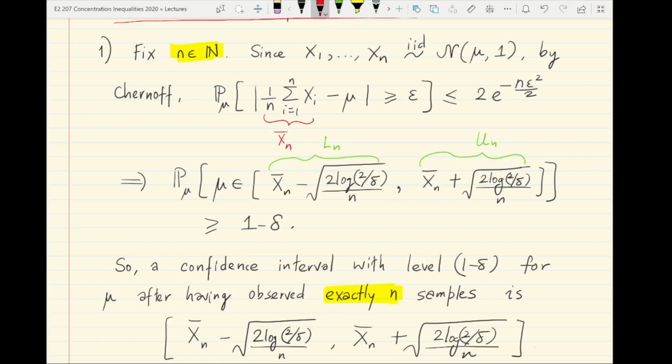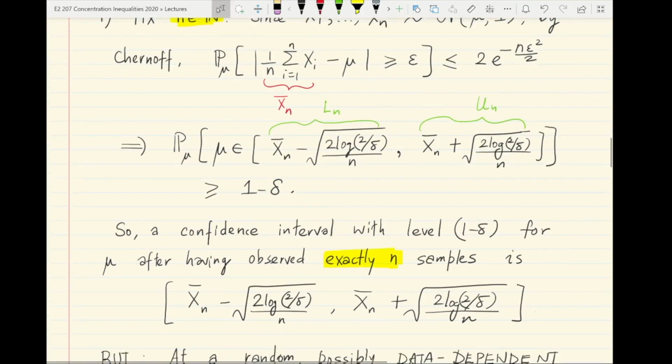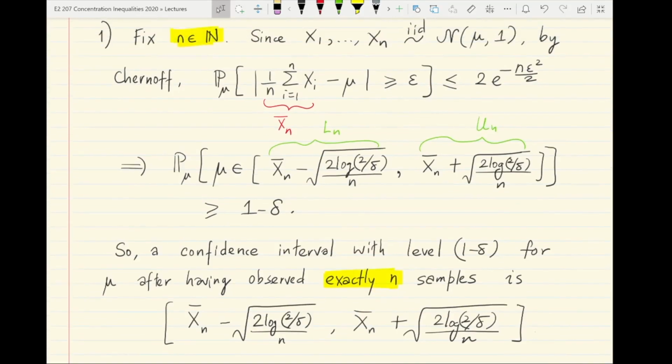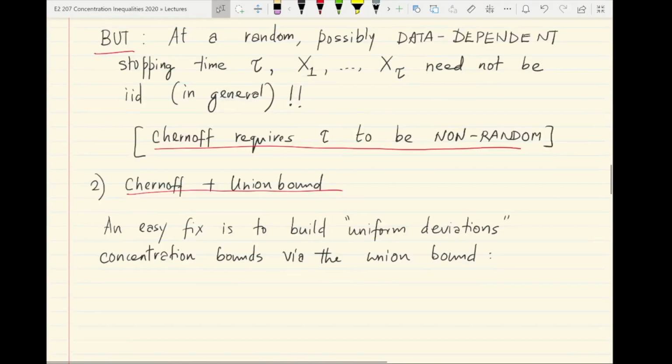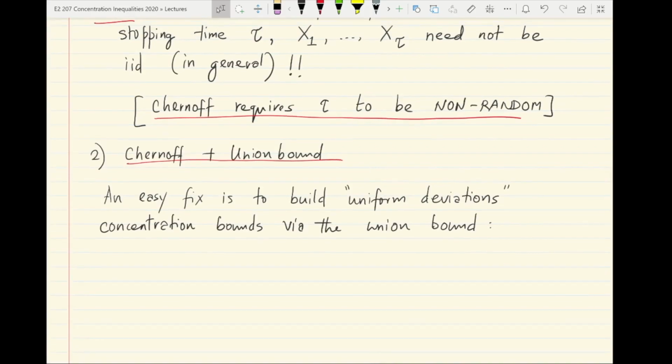So this is a subtle but important issue that one has to worry about when defining concentration events for sequential procedures or sequentially sampled processes. The one obvious way to get around this problem is to use a union bounding argument along with Chernoff.